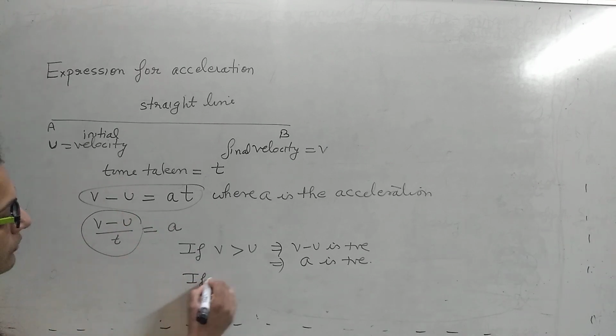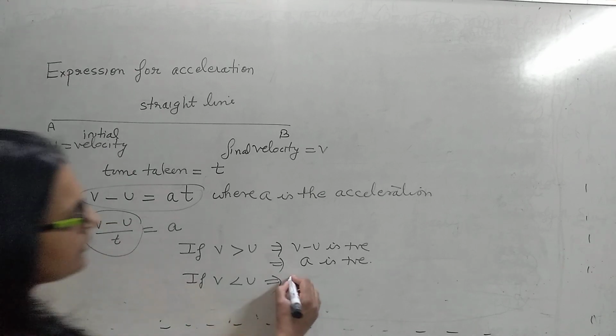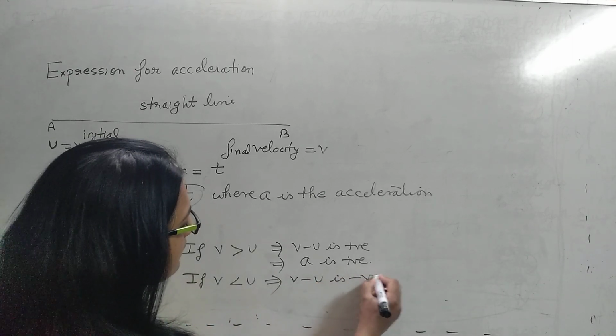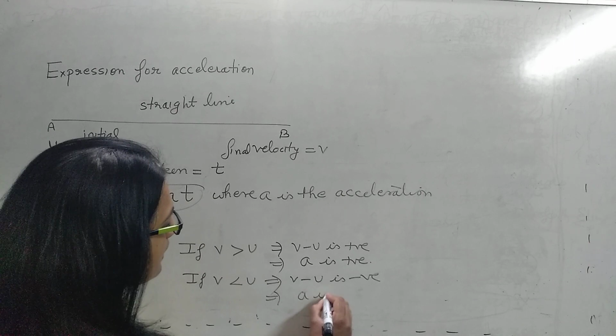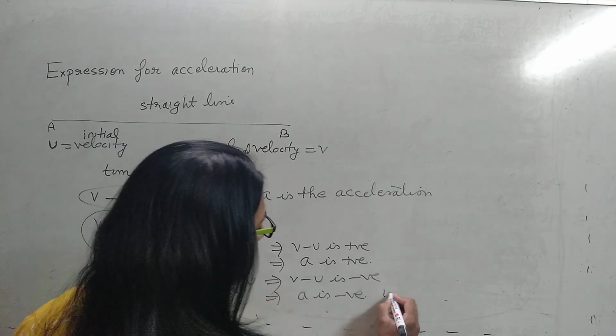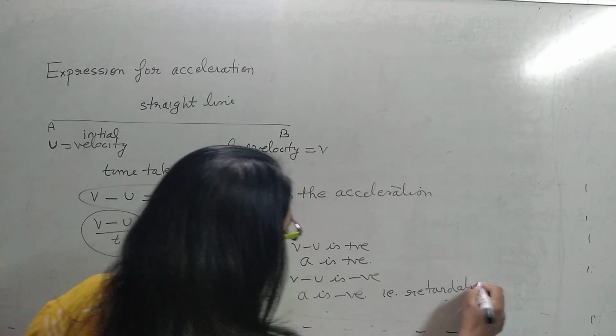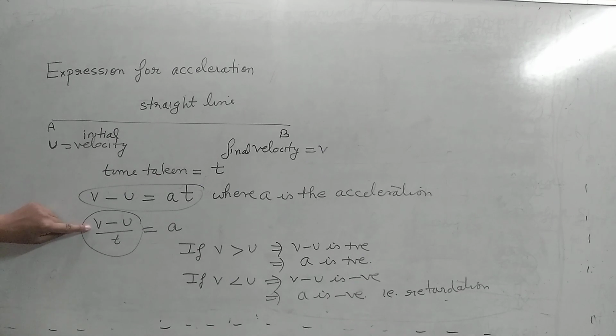And if final velocity is less than initial velocity, then v minus u is negative, which means that acceleration is negative. When acceleration is negative, that means it is retardation. So when will retardation happen? When final velocity is less than initial velocity. And when is there acceleration? When final velocity is more than initial velocity.